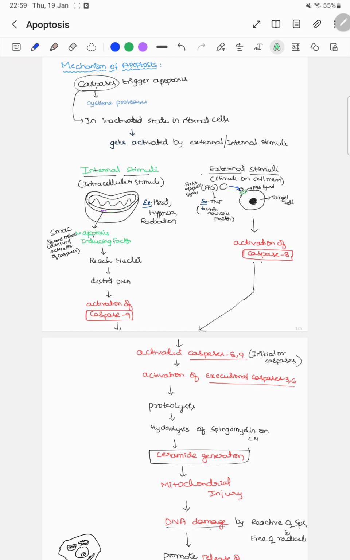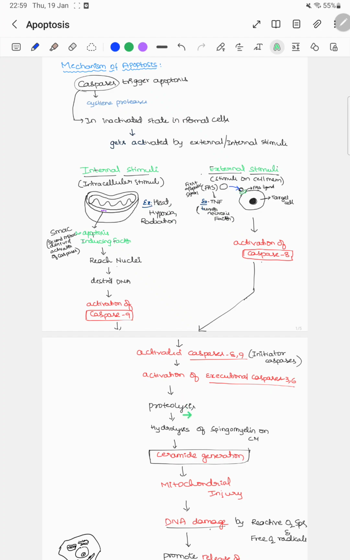membranous mitochondrial space that reaches nuclei and causes destruction of DNA, further results in activation of caspase 9. External stimuli: the first apoptotic signal is produced by tumor necrosis factor, which binds to FAS ligand present on target cells that results in activation of caspase 8. Activated caspase 8 and 9 are called initiator caspases. They further result in activation of executional caspases such as 3 and 6.